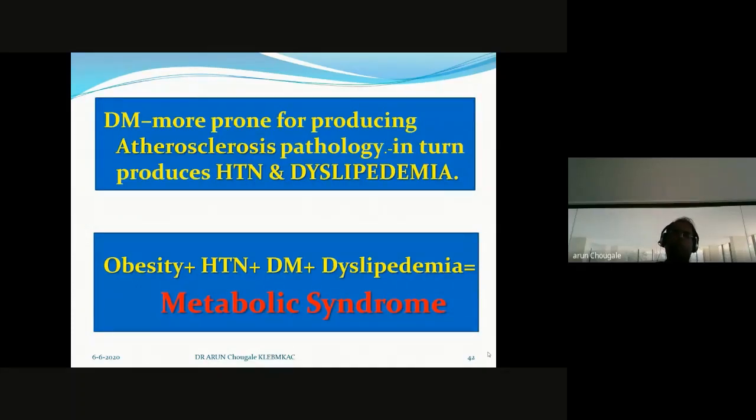It is more prone to producing atherosclerosis pathology, which in turn produces hypertension and dyslipidemia. So it may cause obesity, hypertension. So diabetes always ends up with hypertension, dyslipidemia. Such a combination we call a metabolic syndrome.